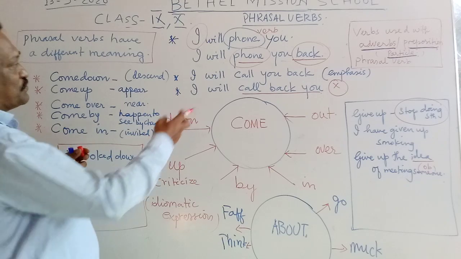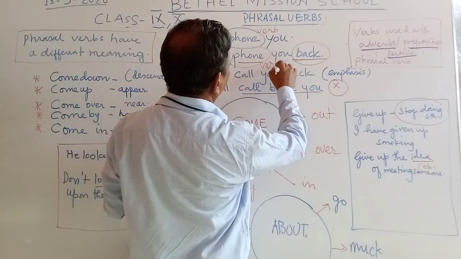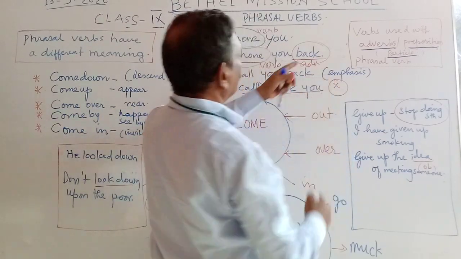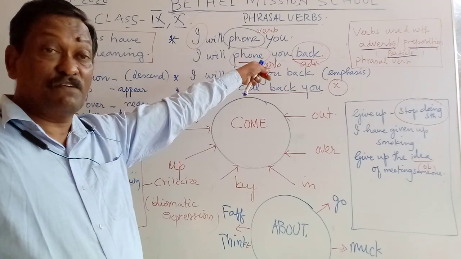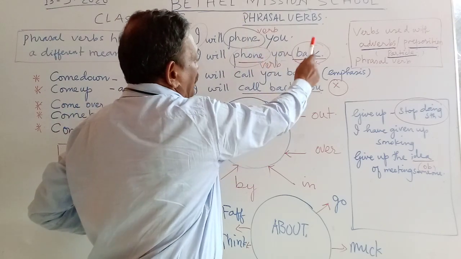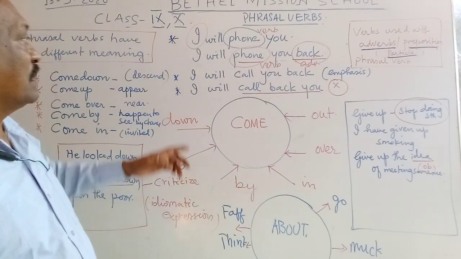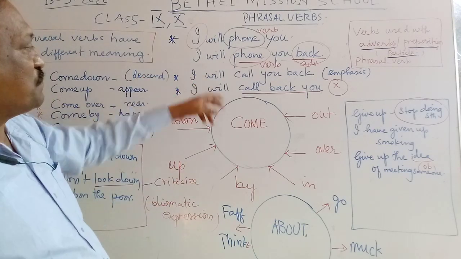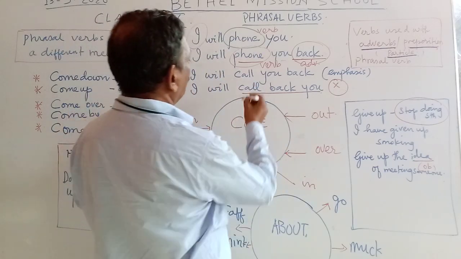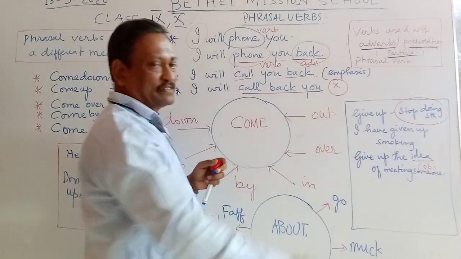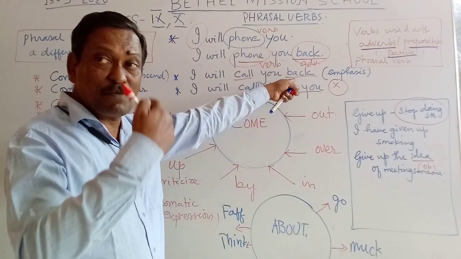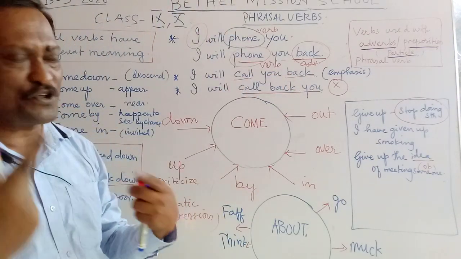Now, in this sentence, you have a verb and an adverb, because the word back qualifies the verb phone. So, you have one verb as well as an adverb. Now, look at the third sentence. I will call you back. Again, there is the verb call and there is back. So, one verb and one preposition. I will call you back. It's the same as saying I'll phone you back.